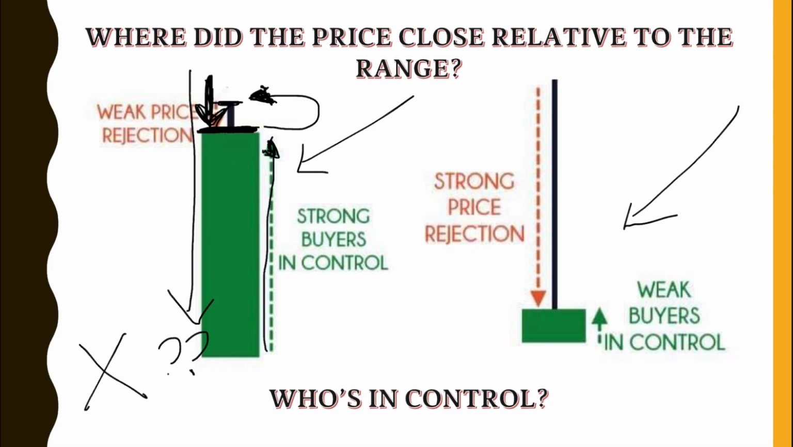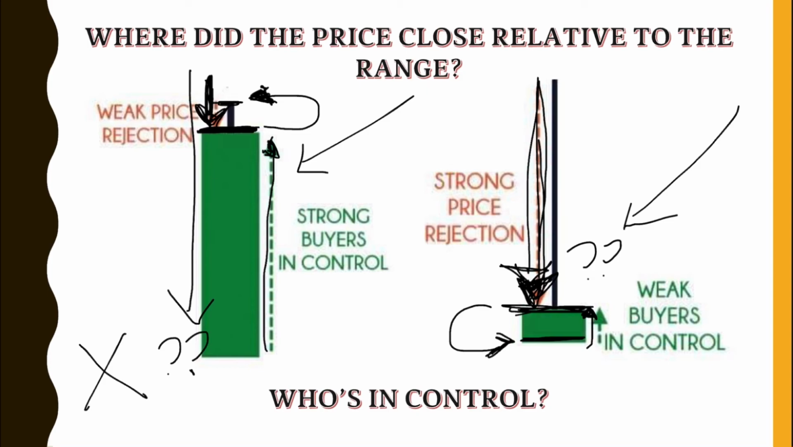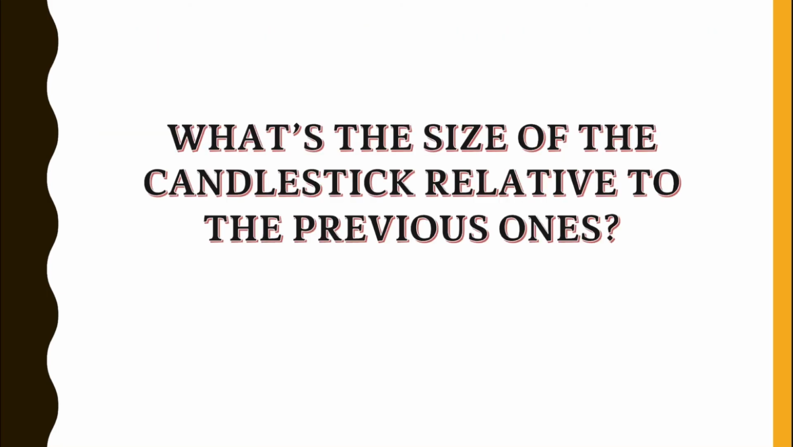Now, let's go to the second example. As the market opened, buyers took control of the market. But, it was pushed back by a strong selling pressure that results to a strong price rejection. So, in this example, where did the candle close? Near the low. Therefore, it's a point for our sellers. Was the price rejection strong enough? Yes. Therefore, even though it is a green candle, we can see that the sellers mostly took control of the market. Another question to ask is, what's the size of the candlestick relative to the previous ones?